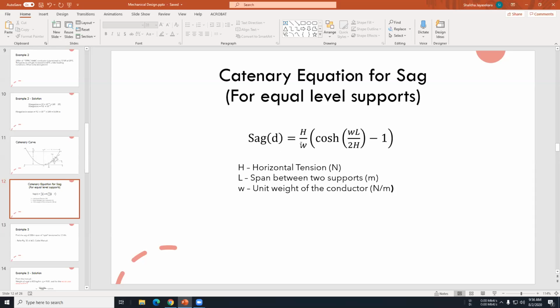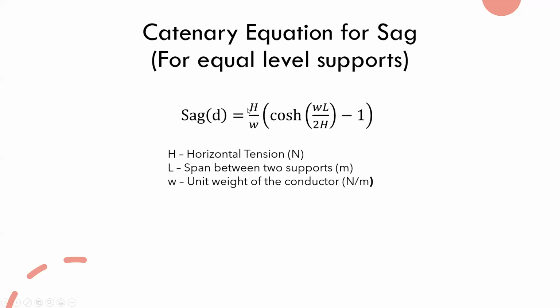You will understand how we are going to use this while going through the examples. Here the sag we normally indicate with D, and here I have included H. Actually H is the horizontal tension, but you may remember I told you that we are going to consider the total tension as H, considering a worst case.